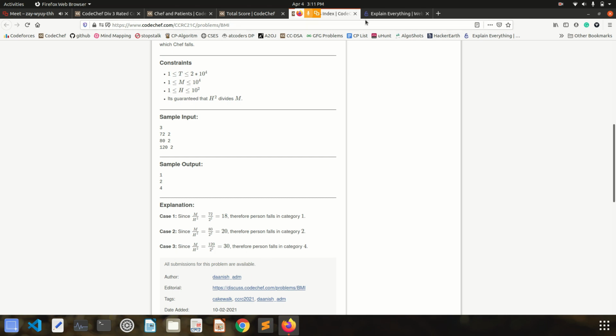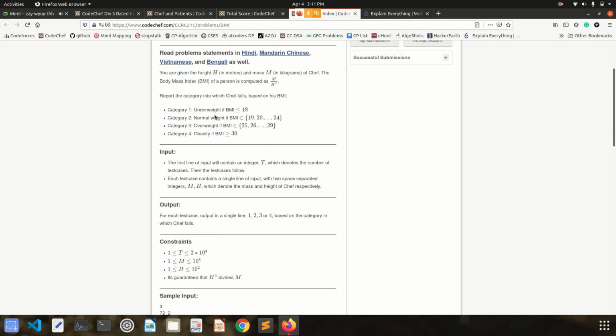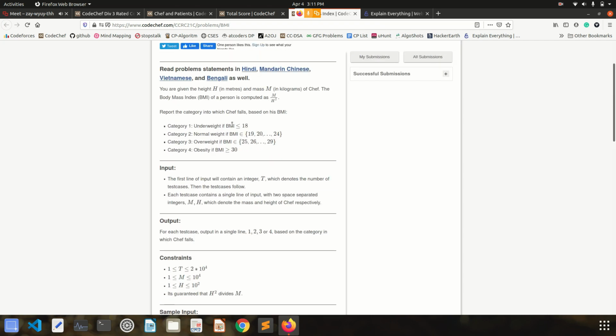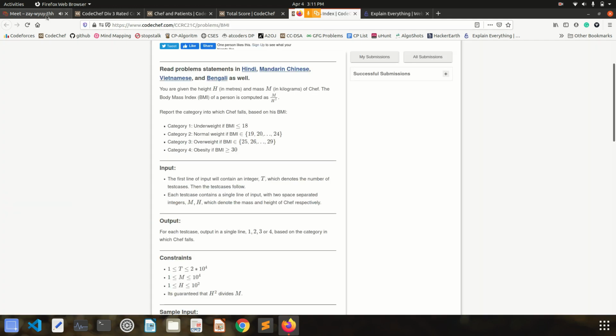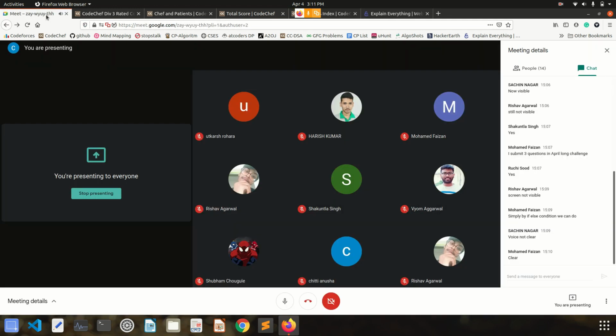So as most of you have suggested, we can just calculate m by h square, and according to the value we can write if else conditions. If my BMI is smaller than or equal to 18, then we can output 1, 2, 3, 1, 4, right? So I think most of you are getting this approach. If you are clear with this approach, we will just jump quickly to the implementation part.